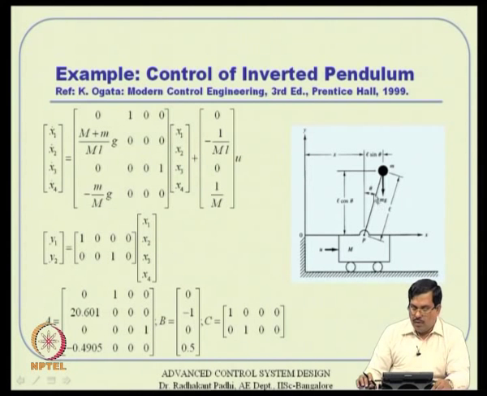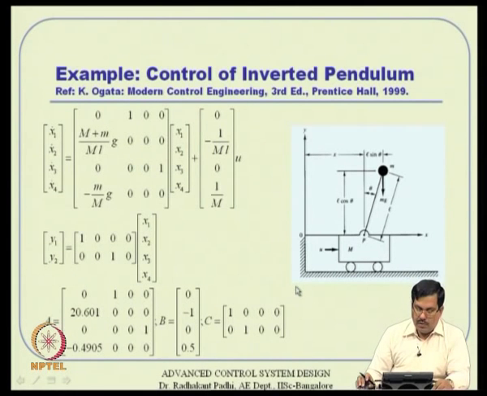What you are measuring here is x1 and x3, which are position measurements only. X1 is probably this theta and x3 is the position movement of the cart. We are not that interested in that here, because we are not designing an observer for this. Probably next class we will see observer design. This equation is not that relevant as of now, but here we see this is our system matrix A, this is our B matrix, this is our C matrix, D is 0 obviously. To work with some numbers, we select these numbers appropriately, so A, B and C will have numerical values now.